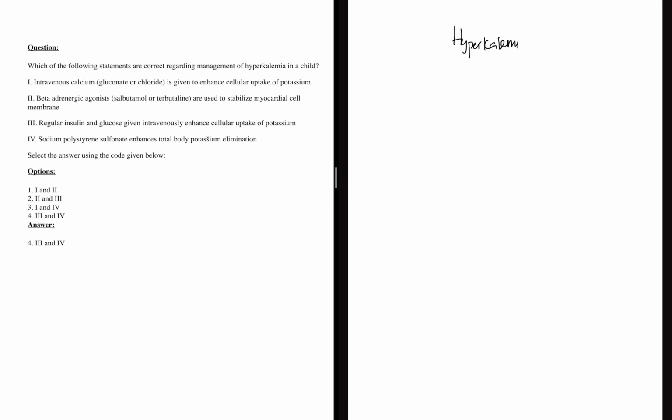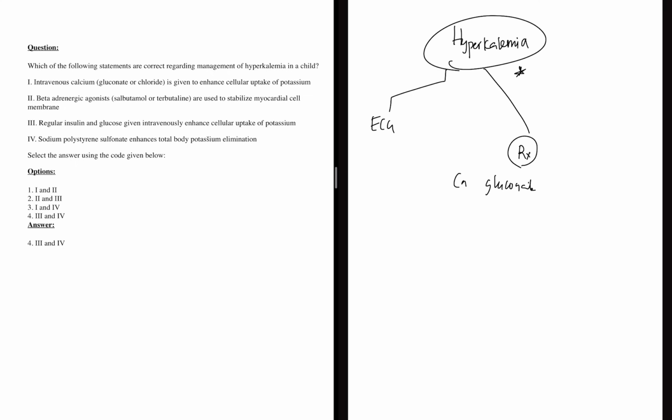I think there is no MCQ based PG entrance examination without a question on hyperkalemia. Most of the times they'll ask ECG changes or the treatment part. The problem with hyperkalemia is when potassium levels are very high, it leads to arrhythmias. You have to stabilize the heart first. So that's the reason we first give calcium gluconate. Immediately IV calcium gluconate is given in these phases.